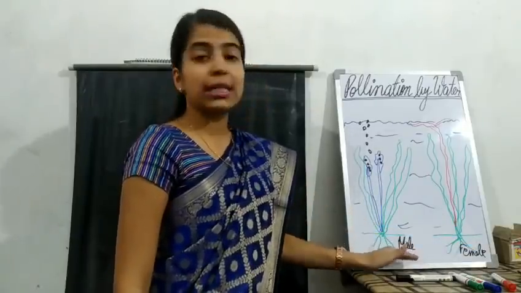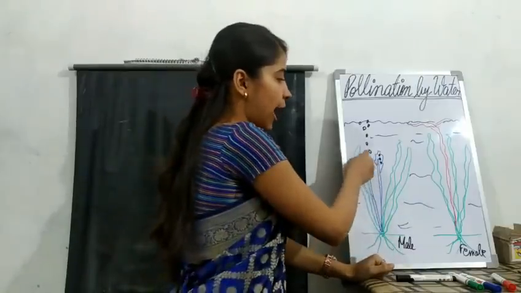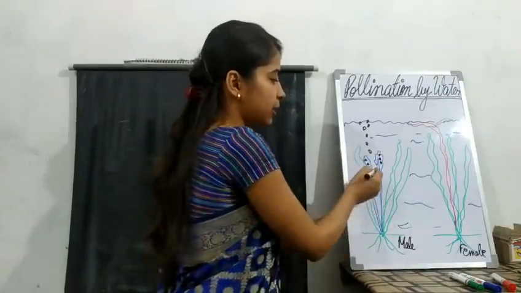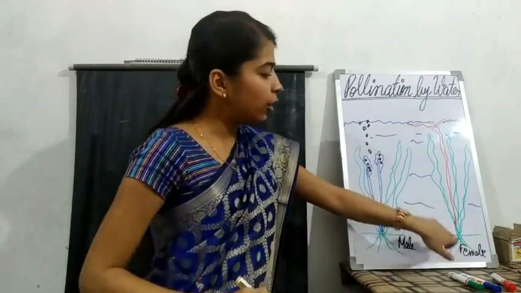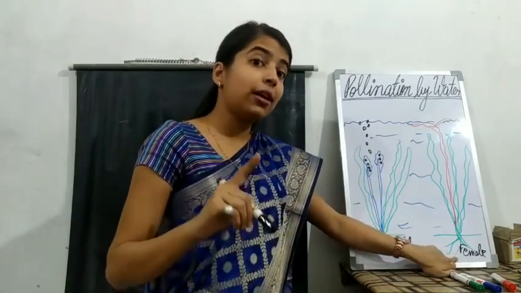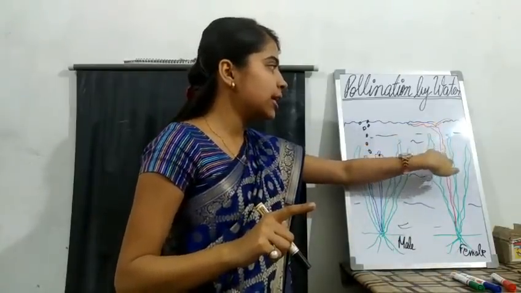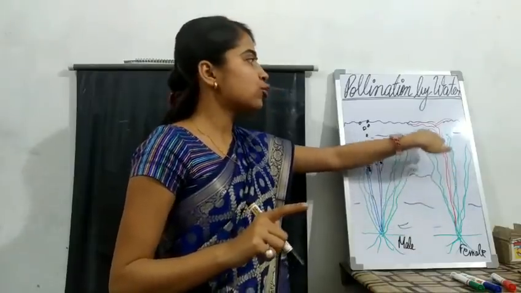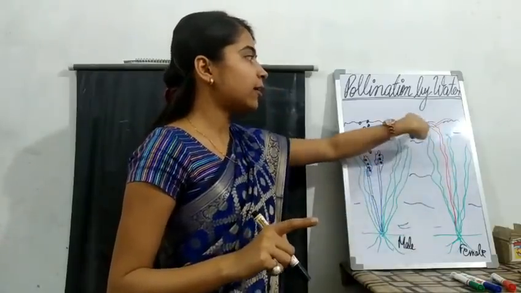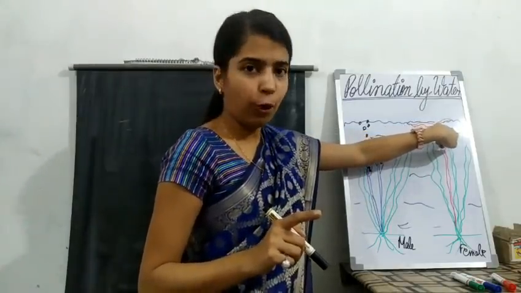Suppose one is the male flower having the stamen, and this part is your anther, and your anther has small pollen grains. Now this is the female part having the pistil. The pistil will have the stigma. So what happens? The female flower's top portion, the stigma, will remain floating on the surface of the water.